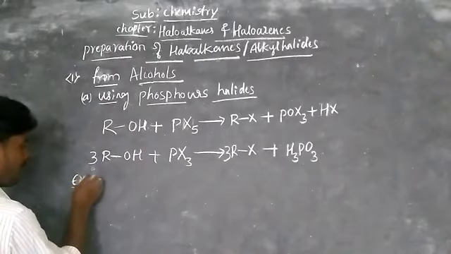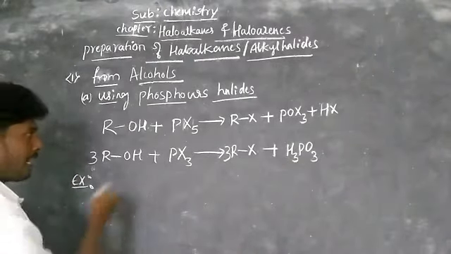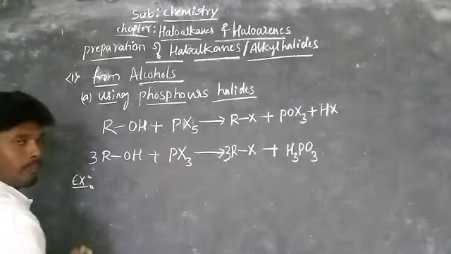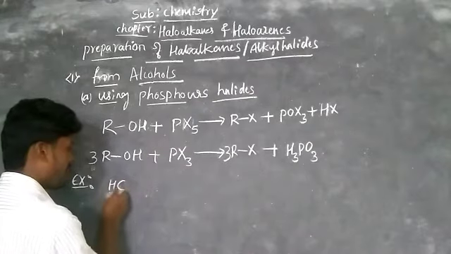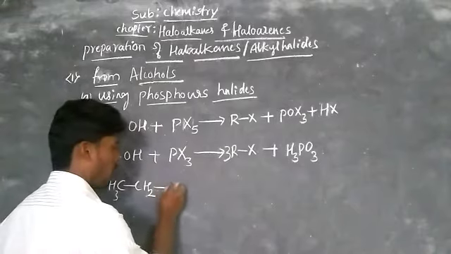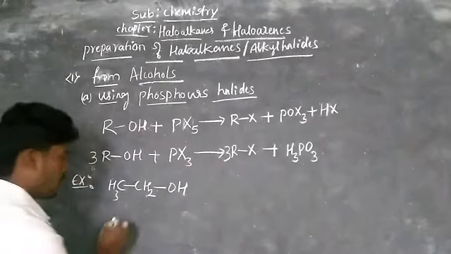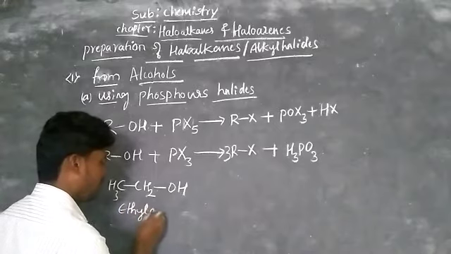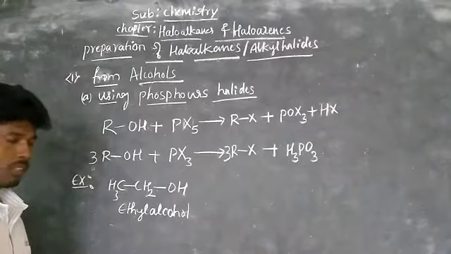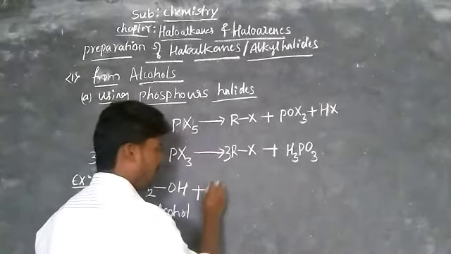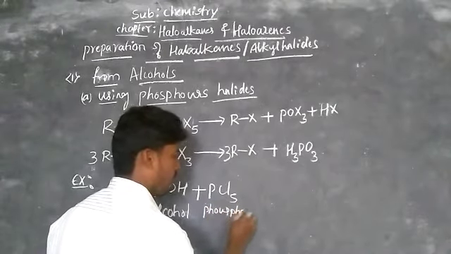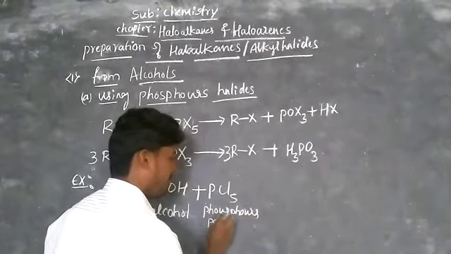Now take an example. To prepare alkyl chloride, R-OH, in case of R, take ethyl, that is CH3-CH2, so CH3CH2OH. This is called ethyl alcohol, simply ethanol, which reacts with PCl5, phosphorus pentachloride.